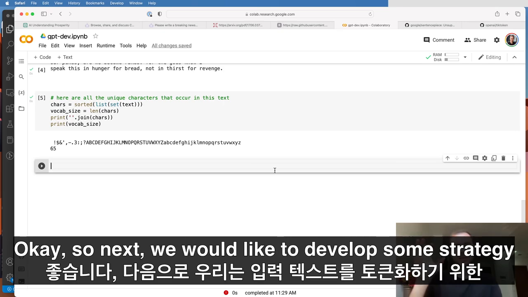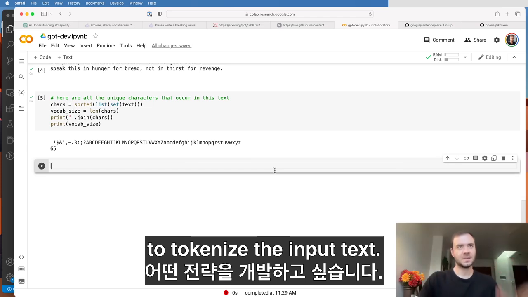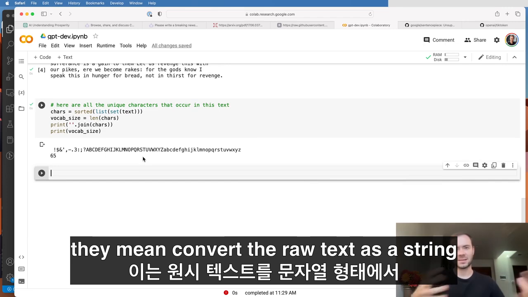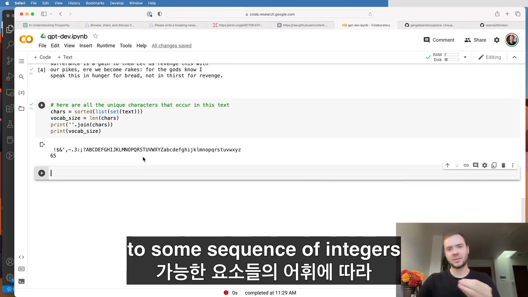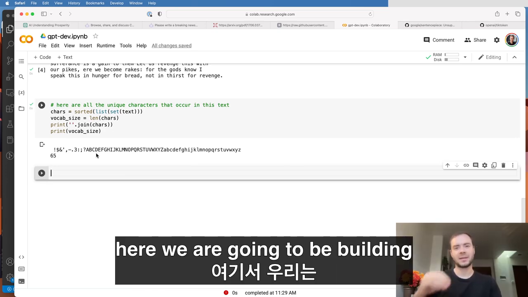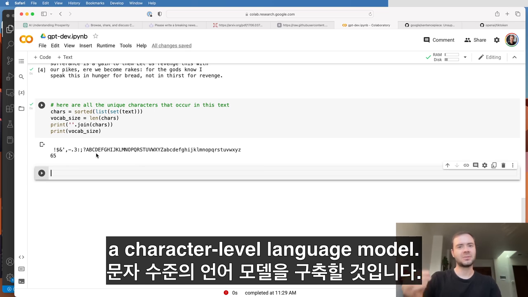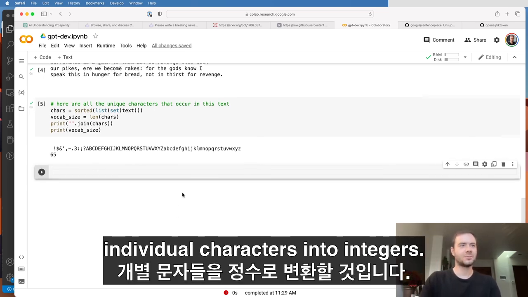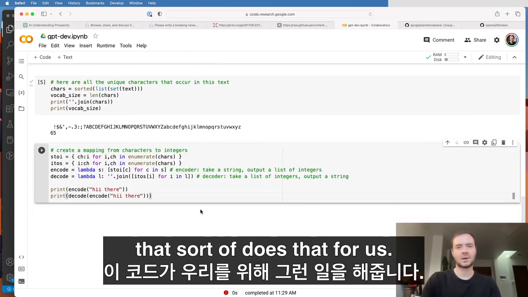Okay, so next we would like to develop some strategy to tokenize the input text. Now, when people say tokenize, they mean convert the raw text as a string to some sequence of integers according to some vocabulary of possible elements. As an example, here we are going to be building a character level language model, so we're simply going to be translating individual characters into integers. Let me show you a chunk of code that does that for us.